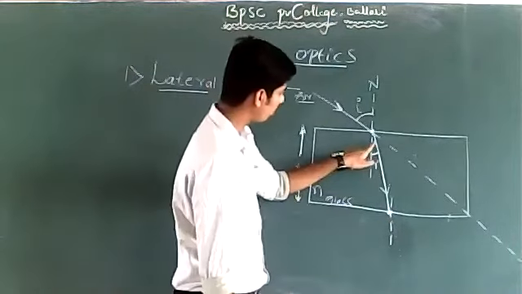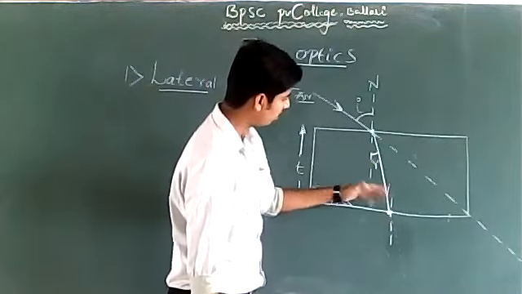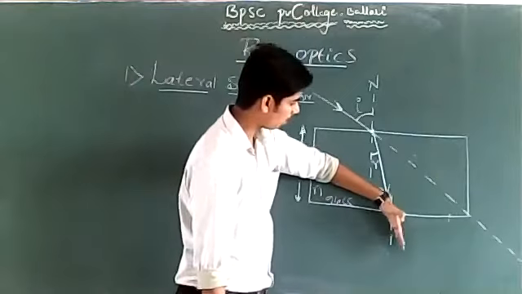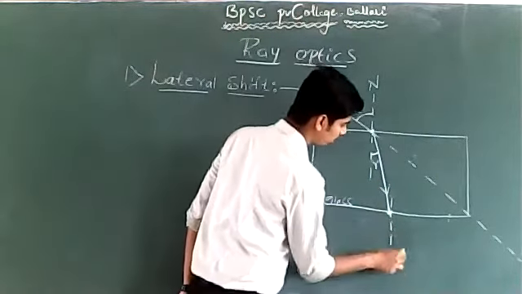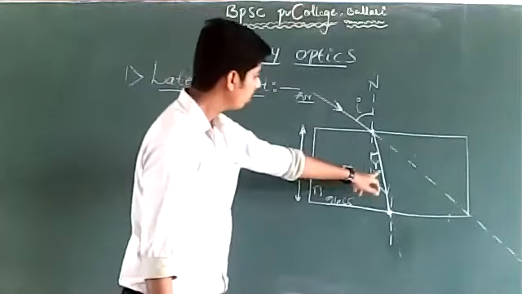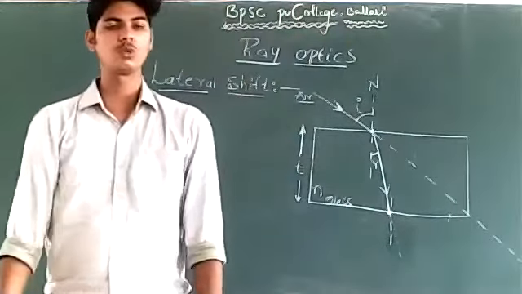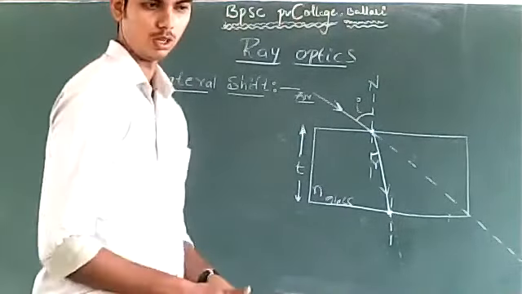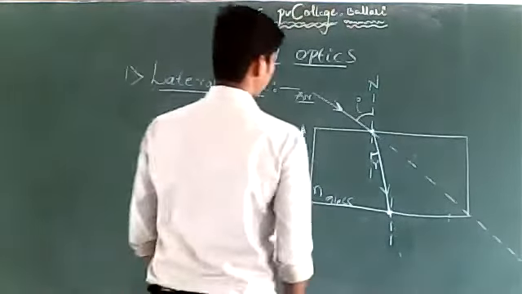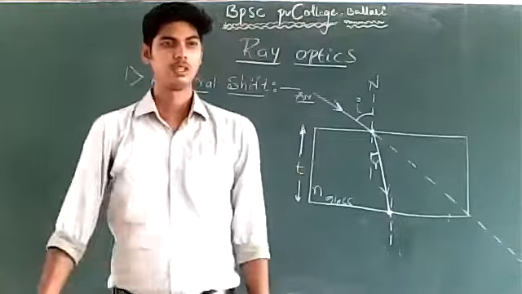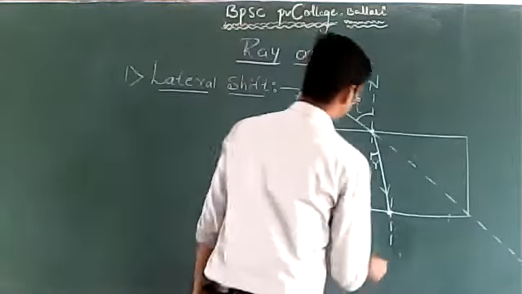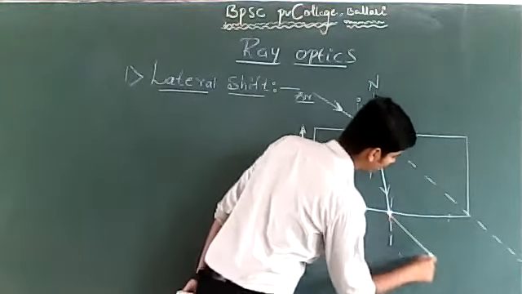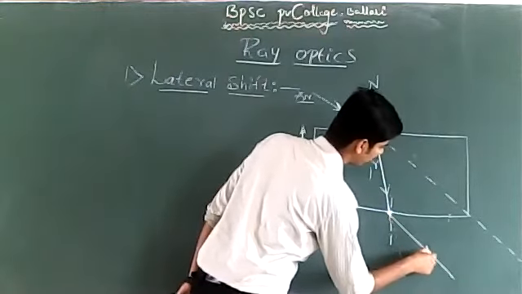So does the refracted ray bend towards the normal or away from the normal? The ray of light must bend away from the normal. So instead of traveling along the original path, it bends away from the normal and travels this way.